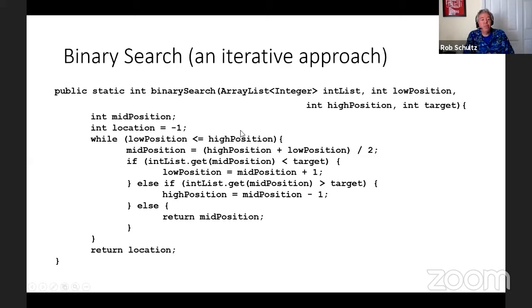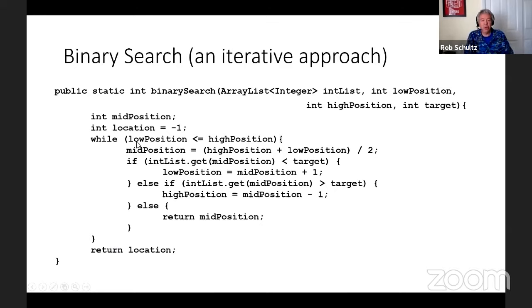So if our low position is less than or equal to high position, the middle value is not less than the target, and the middle value is not greater than the target, well, then the only remaining possibility is that the middle value equals the target, which means we just found what we were looking for and we can return our middle position. If we keep going through the loop over and over again, we never hit a condition where our middle value is equal to the target, but we get to the point where our low position and high position cross, then at that point we'll jump out of the while loop.